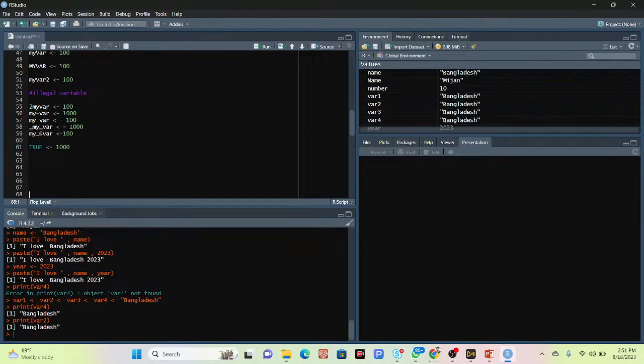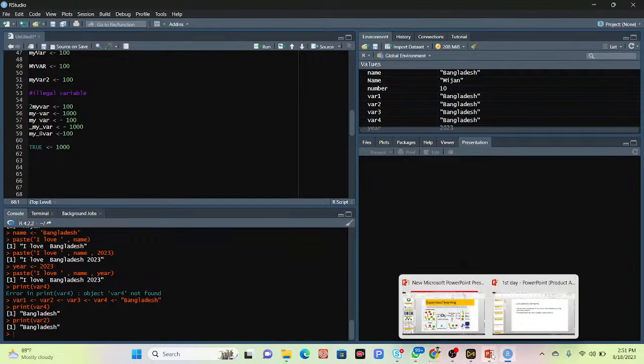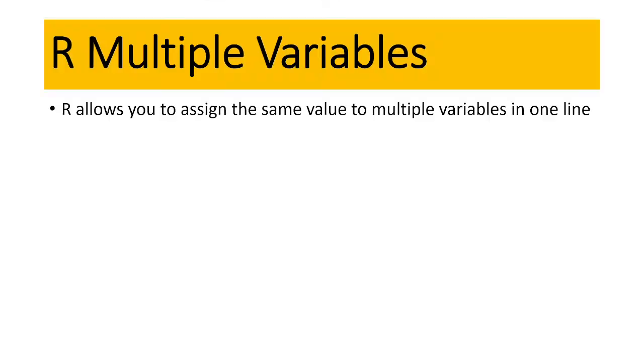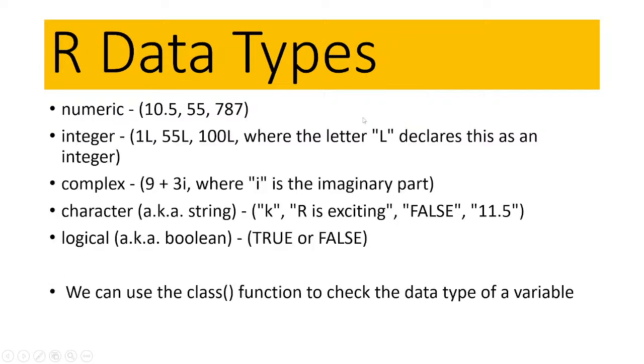So now we talk about the data type. I simply open my slide. We already discussed multiple variables. Our programming language allows you to assign the same value to multiple variables in one line. So now we talk about the data type in RStudio.